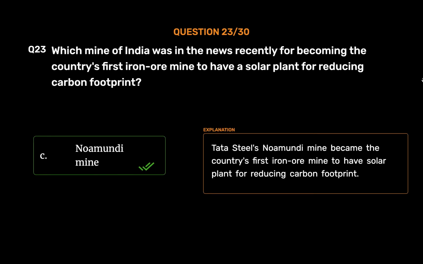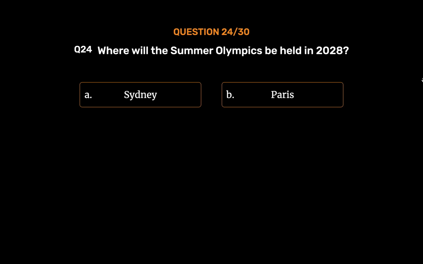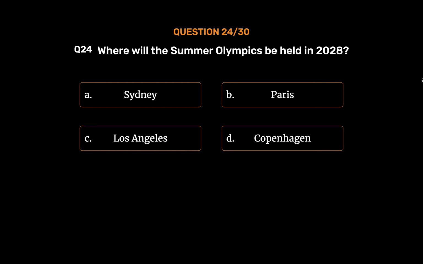Novamundi mine. Tata Steel's Novamundi mine became the country's first iron ore mine to have solar plant for reducing carbon footprint. Question number 24. Where will the Summer Olympics be held in 2028? Option A. Sydney. Option B. Paris. Option C. Los Angeles. Option D. Copenhagen. The correct answer is Option C.